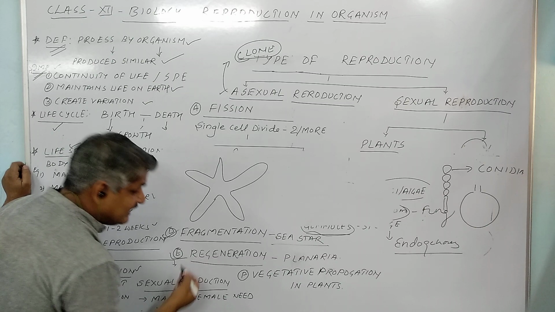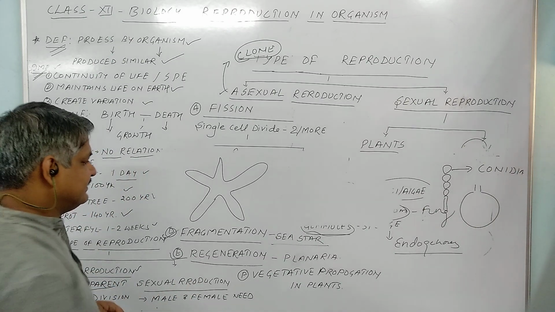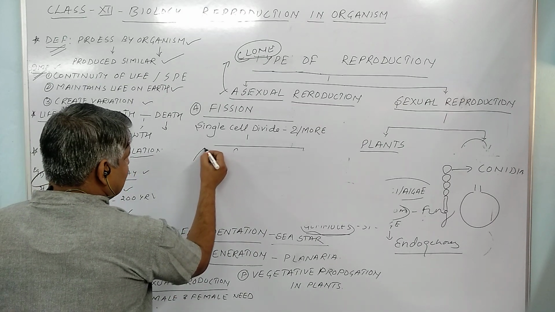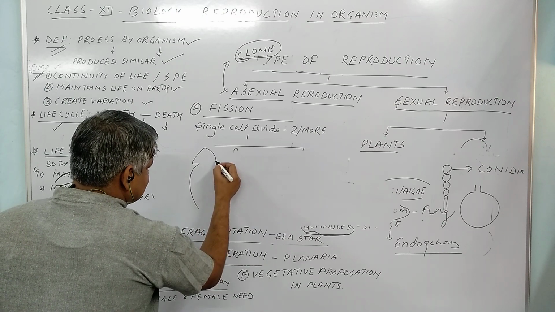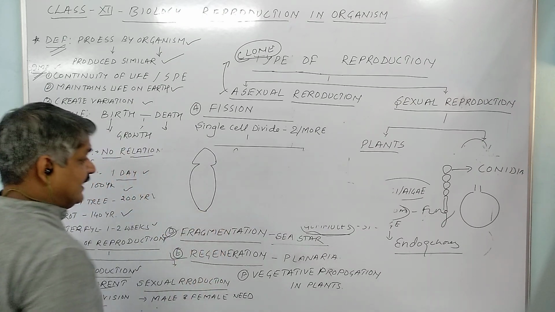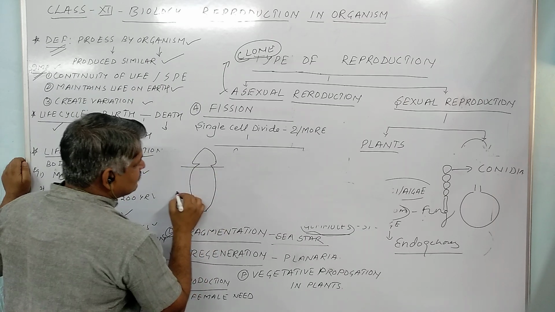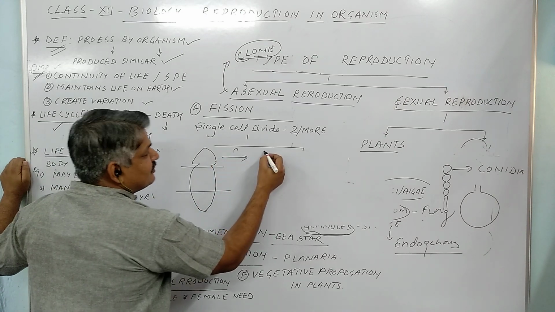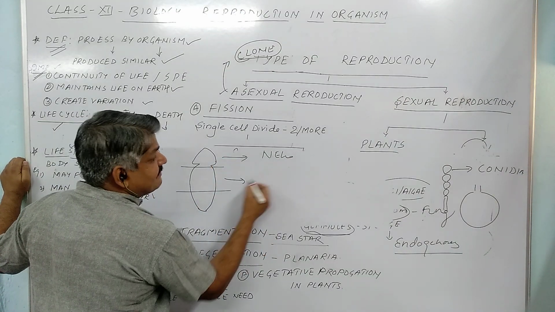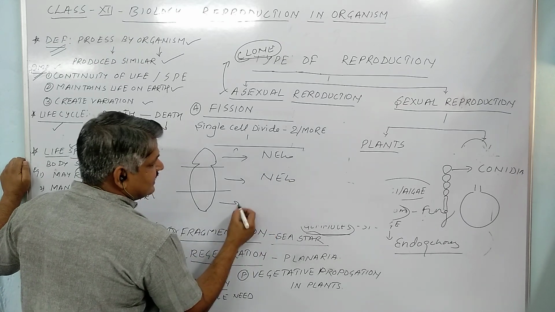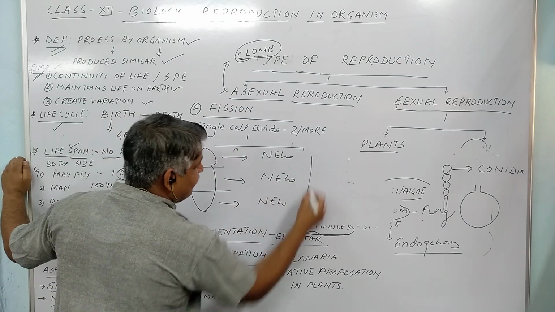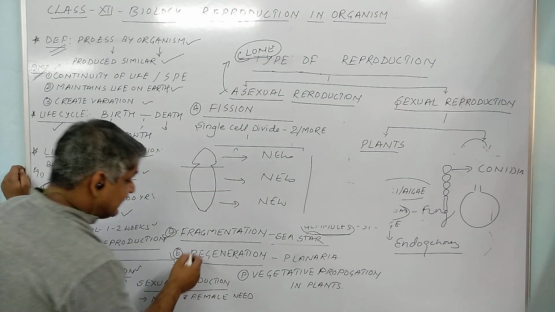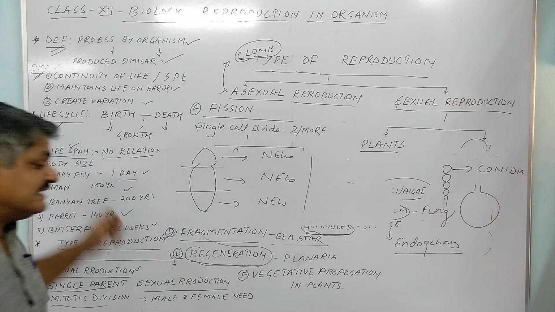Now, regeneration. Regeneration means generation again. You can see the regeneration process, for example, in planaria. If we draw the structure, this one is a planaria, somehow looks like a planaria. If it is cut by any type of fragmentation or cutting, each structure can produce a new organism. It means from one organism we can produce three organisms. This capacity of lower organisms is known as regeneration.